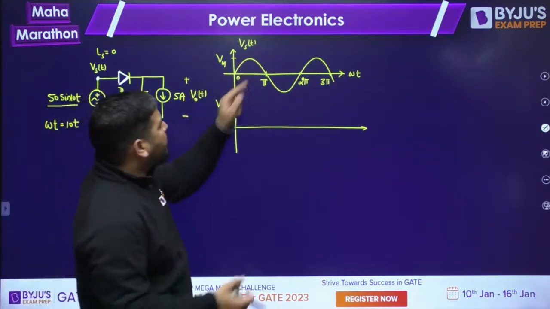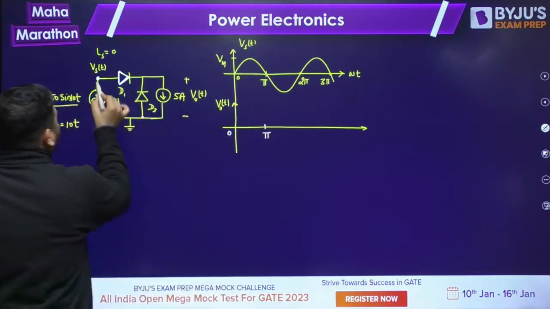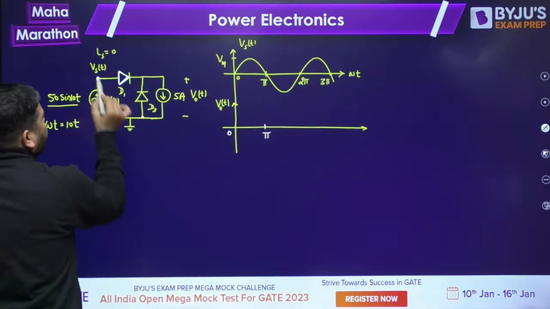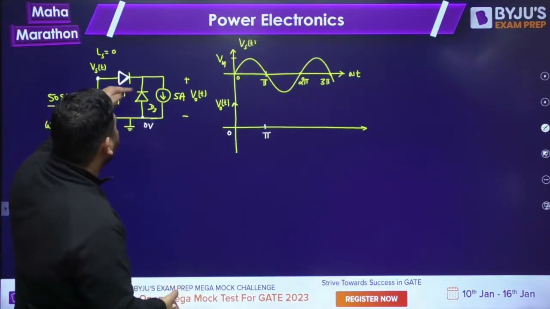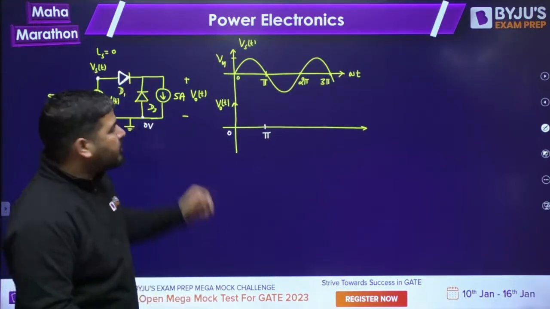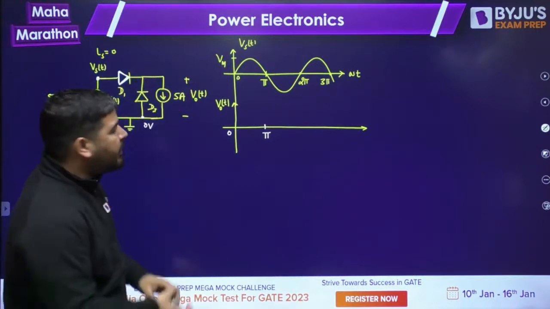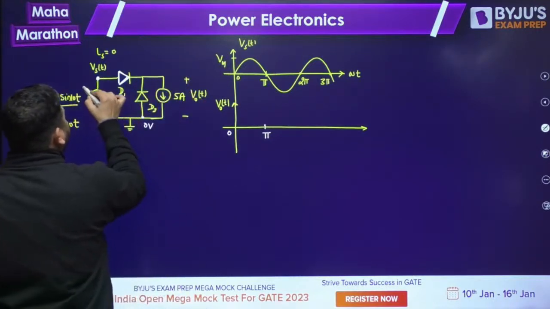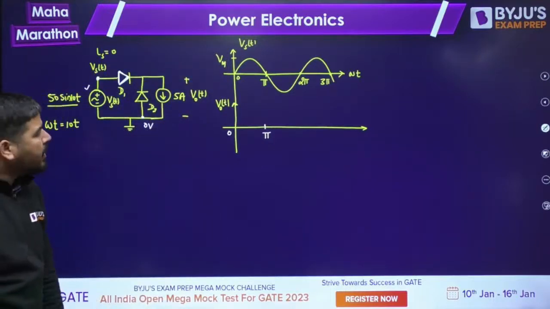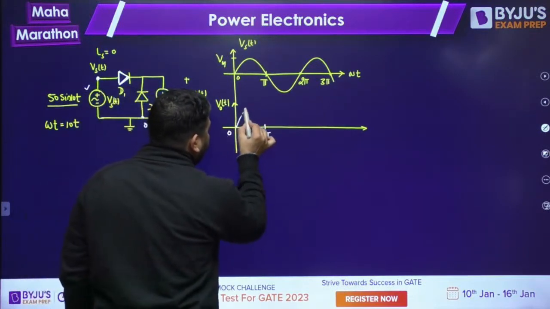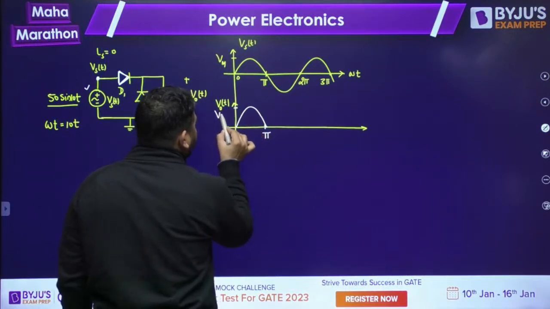So whenever this VST is positive, from 0 to pi, this is positive and this is 0 volt. Since it is positive, diode D1 will conduct because it has the higher voltage on anode. So diode D1 will conduct, it means it is shorted. If it is shorted, the output voltage will be the same as the supply voltage. The supply voltage source will come in parallel with the output. From 0 to pi, the output voltage is the same as the supply voltage, and this peak value is Vm.